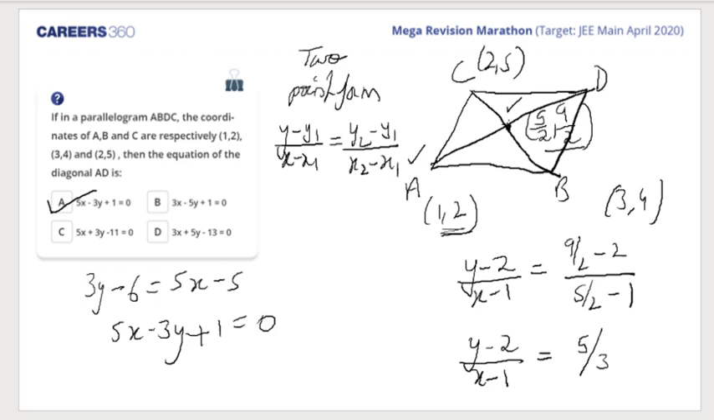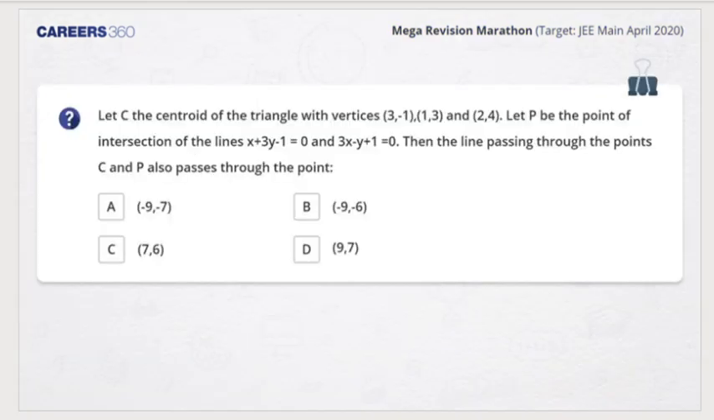I hope everybody understood. Anybody in a problem? So we go to the next question. So what's that? Let C be the centroid of the triangle. Yes, there will be a mock test, no doubt about this. Yes, Amit. Let C be the centroid of the triangle with vertices. So 3 vertices are given: (3, minus 1), (1, 3) and (2, 4).